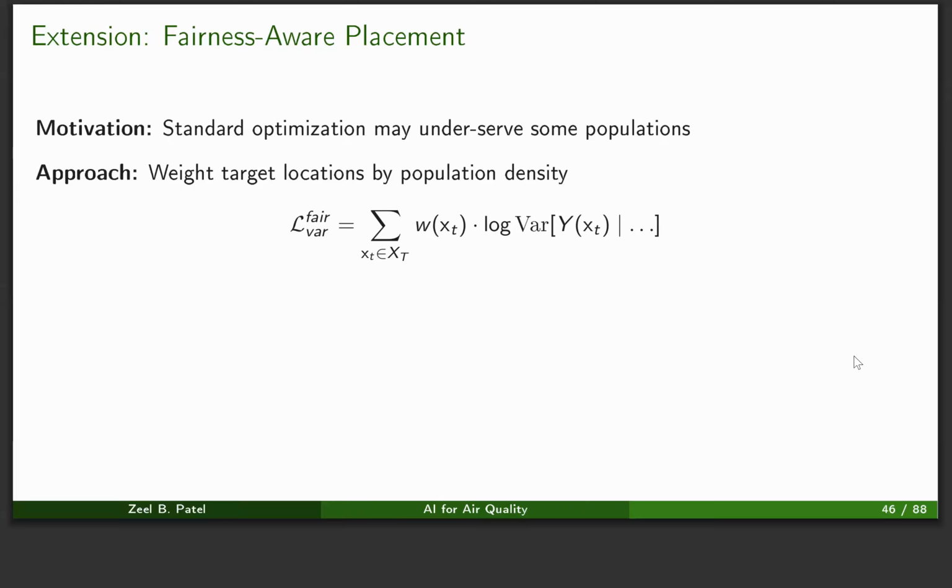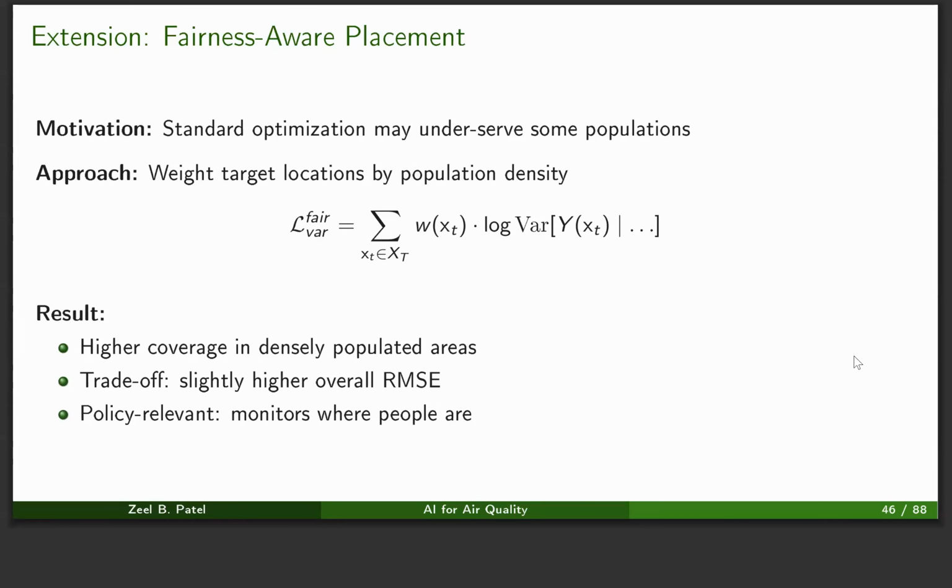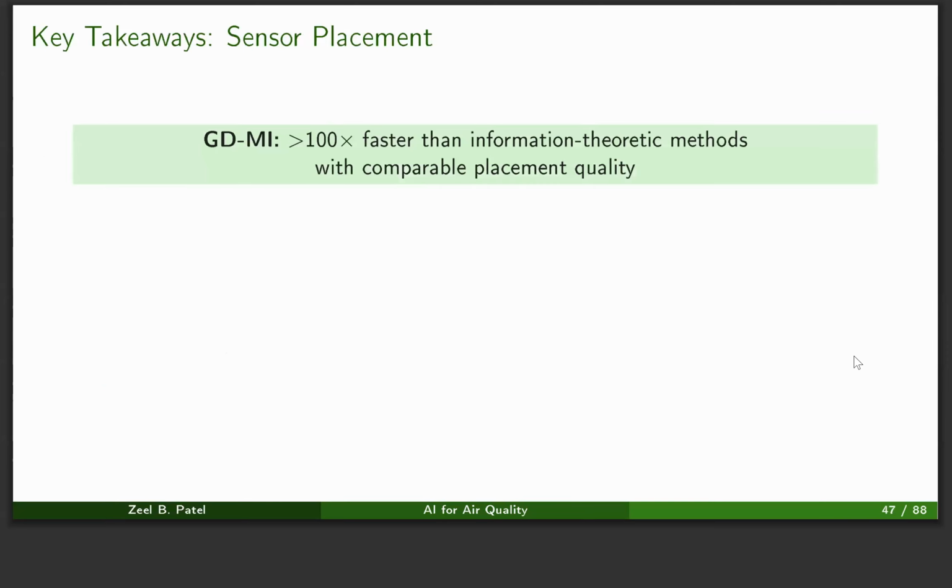So it will penalize more where there is higher population, and we are more likely to cover many people in those regions. When we did these experiments, we saw that we get higher coverage in the densely populated areas with minimum impact on the overall RMSE. So we can use this kind of different criteria as extensions to the standard method.